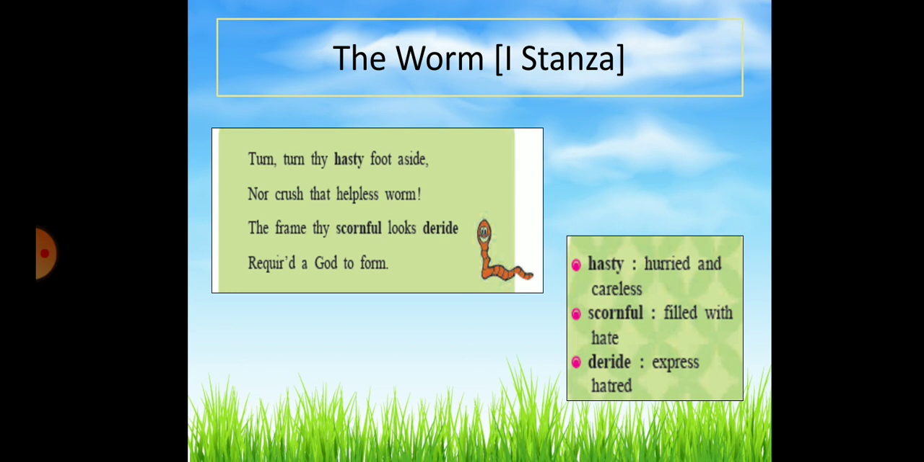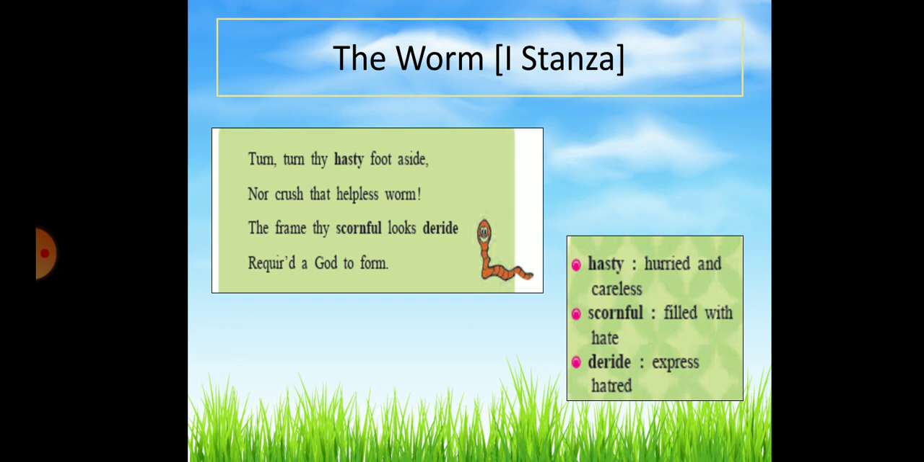And let us see the rhyme scheme over here. The last word of the first line of the first stanza is aside, which rhymes with deride. Okay, so A, and the second word rhymes with form. So A, B, A, B.